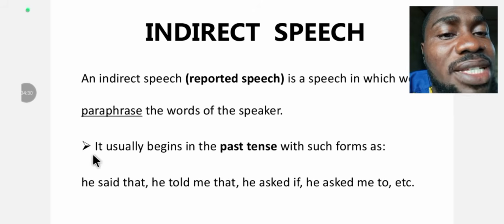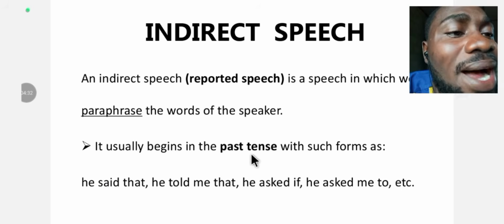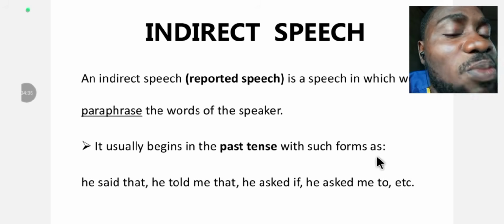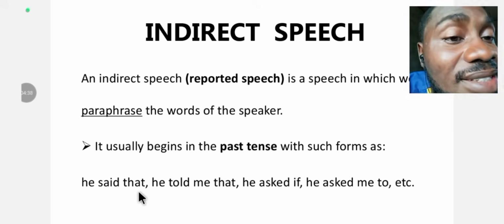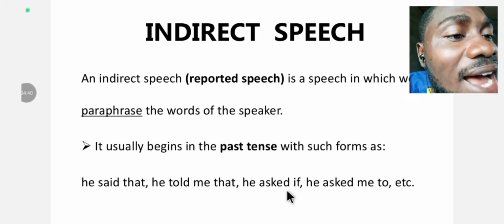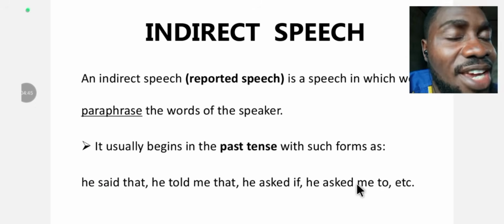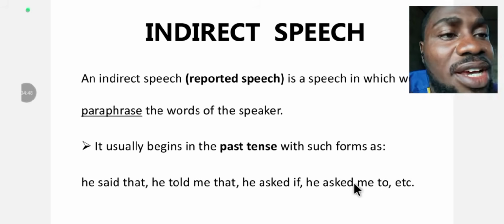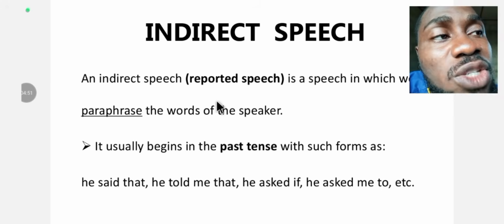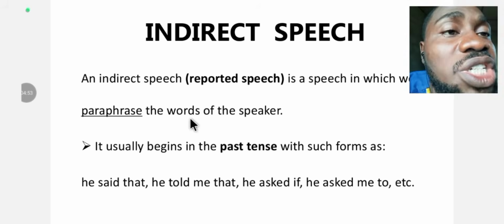The statement usually begins in the past tense with forms such as "He said that," "He told me that," "He asked if," "He asked me to," and so on and so forth. You can see it's easy to spot the differences between a direct speech and an indirect speech, or between a quote speech and a reported speech.